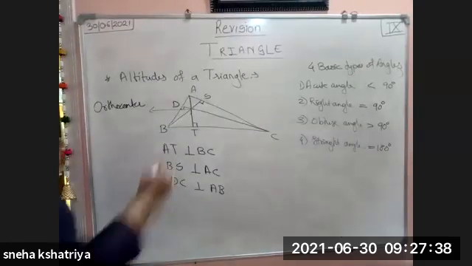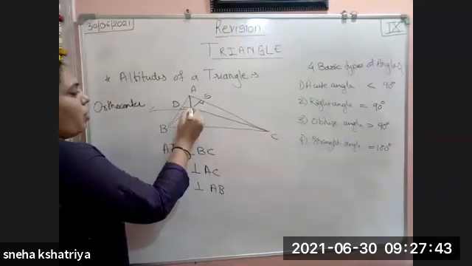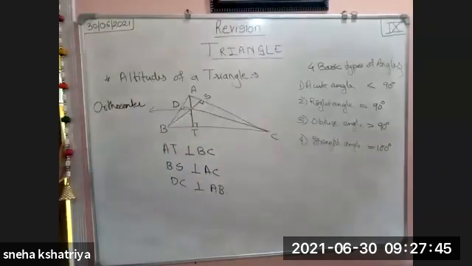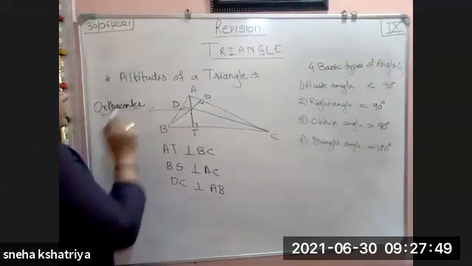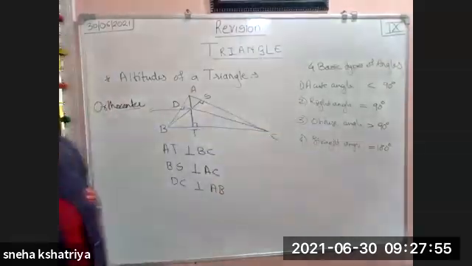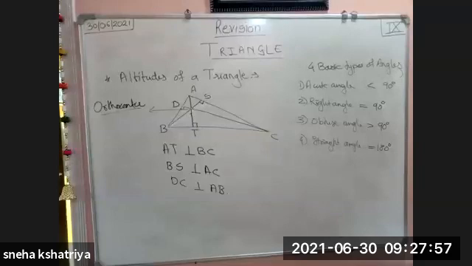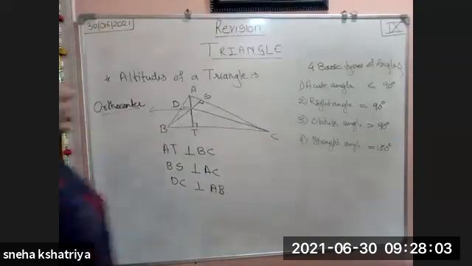This point of concurrence means what? They are concurrent to each other. They intersect each other at one point, and that point of intersection is called the orthocenter. Now, for these three different triangles, acute angle triangle, right angle triangle, and obtuse angle triangle, where will that orthocenter come, that we will see here.